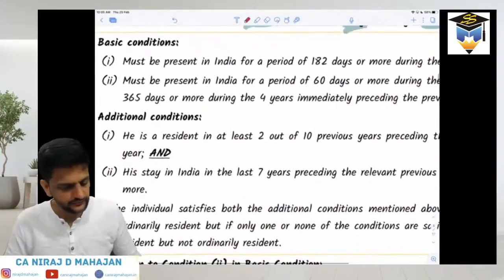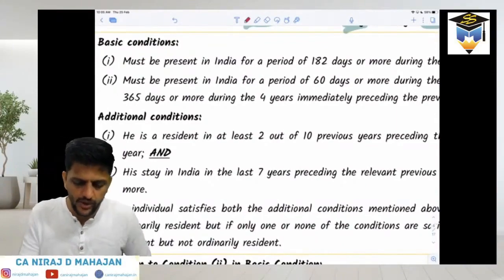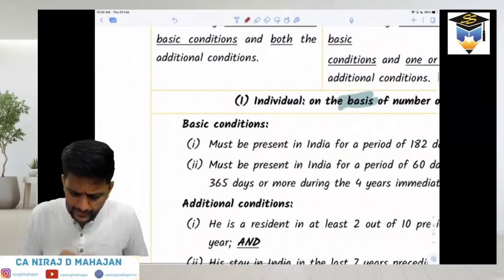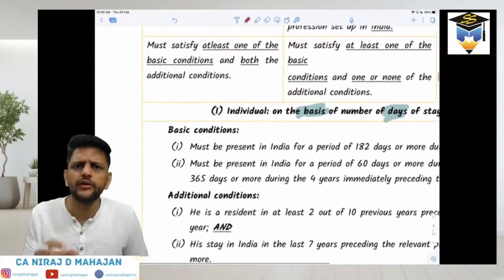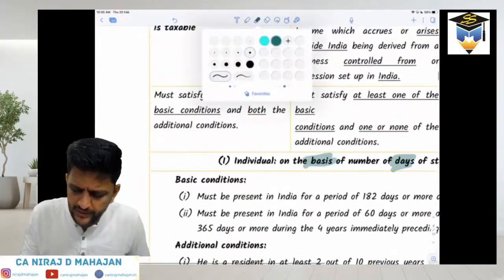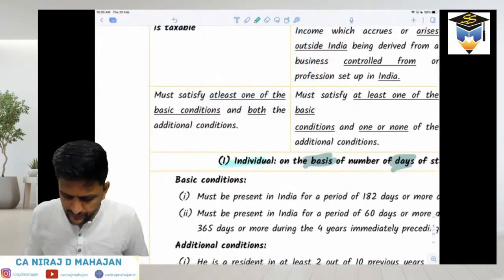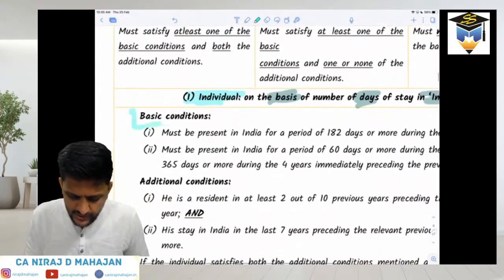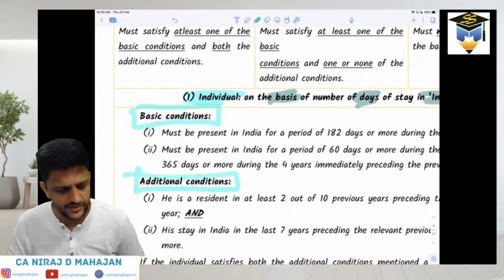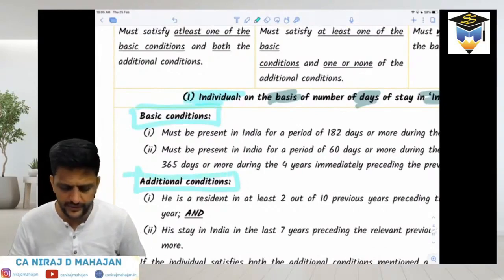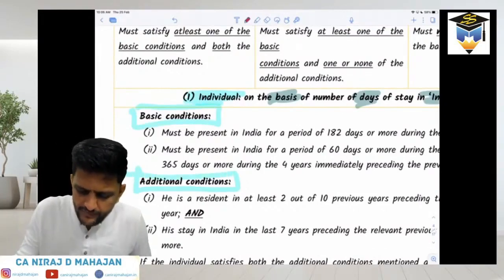Okay. All right. Check now. There are some basic conditions. We're still talking of a category of, bachcho, what? Individual. Please keep that in mind. There are basic conditions, and then there are certain additional conditions. Clear? Basic conditions and additional conditions. Yes, everybody? Check what is the basic condition.